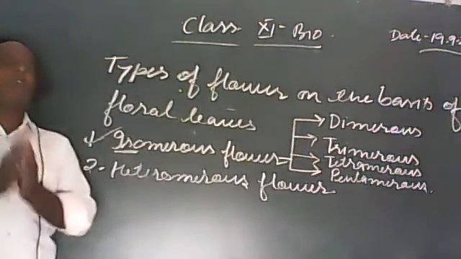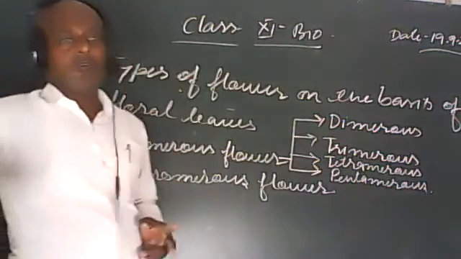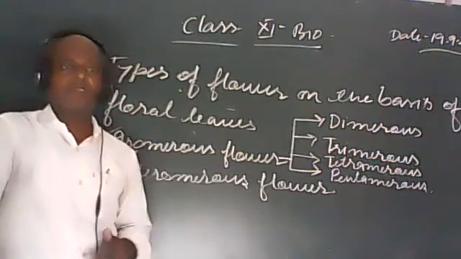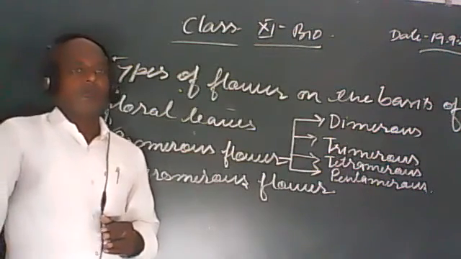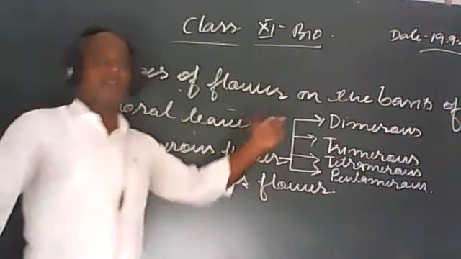Suppose there is a flower in which there are two floral leaves in each whorl, then it is called dimerous.